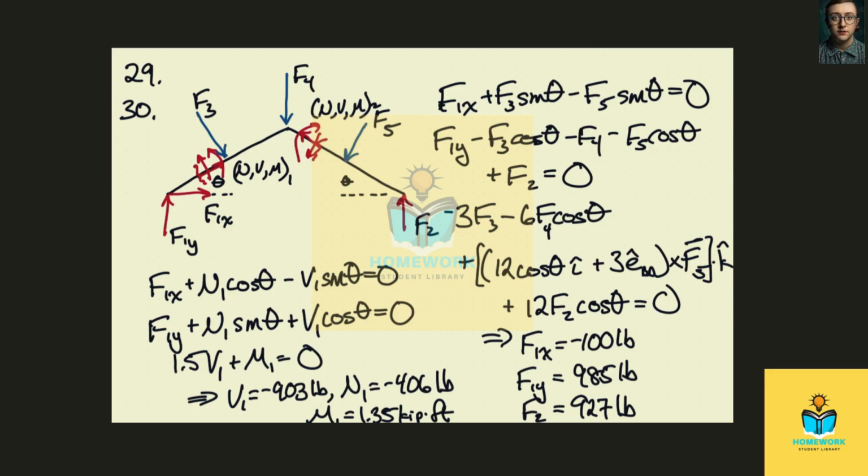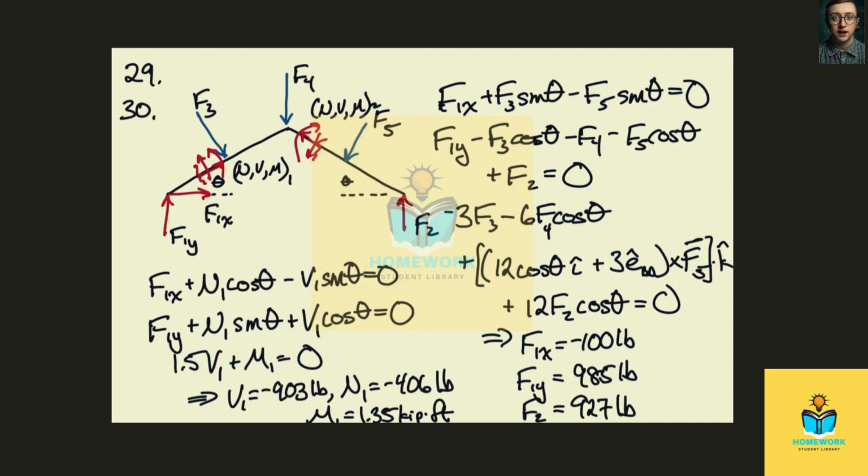What I did here, just to make it simpler, is take the vector to this point as this vector plus this vector. So this is 3 feet in the BD direction, and then this is 12 cosine theta in the I direction. This cross product is easy because F5 is perpendicular to BD, so we just get 3 F5 in the K direction.